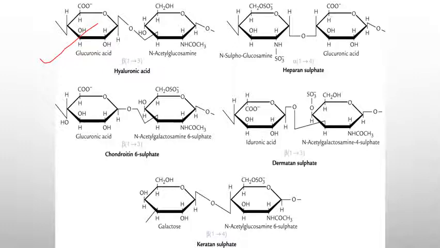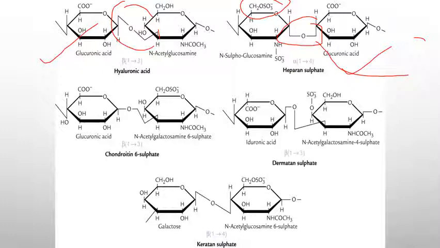Then second, heparan sulfate. Here the basic disaccharide unit is N-sulfoglucosamine. You can see that a sulfate group is present, that is why it is N-sulfoglucosamine, and glucuronic acid linked together by the alpha 1,4 linkage. You can note down the linkage. Here it is beta 1,3, and here it is alpha 1,4.